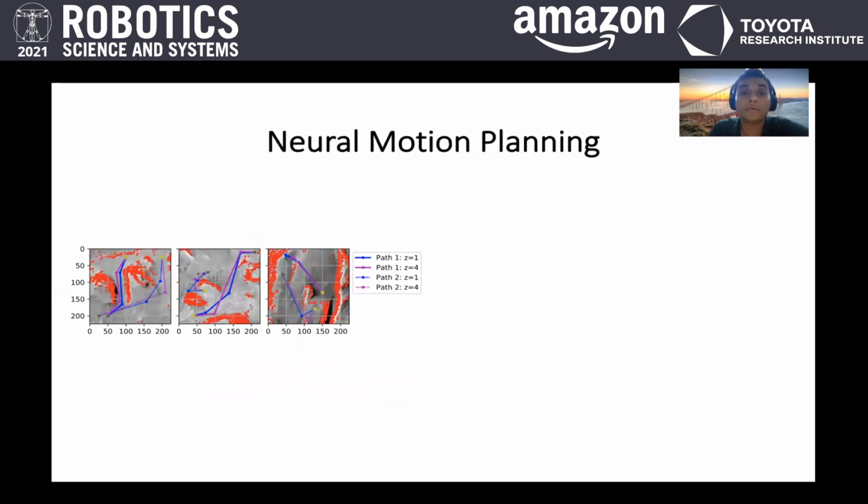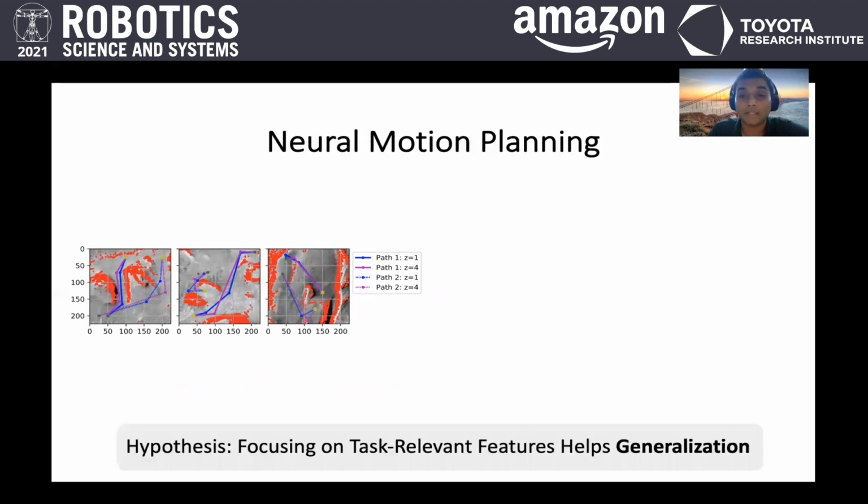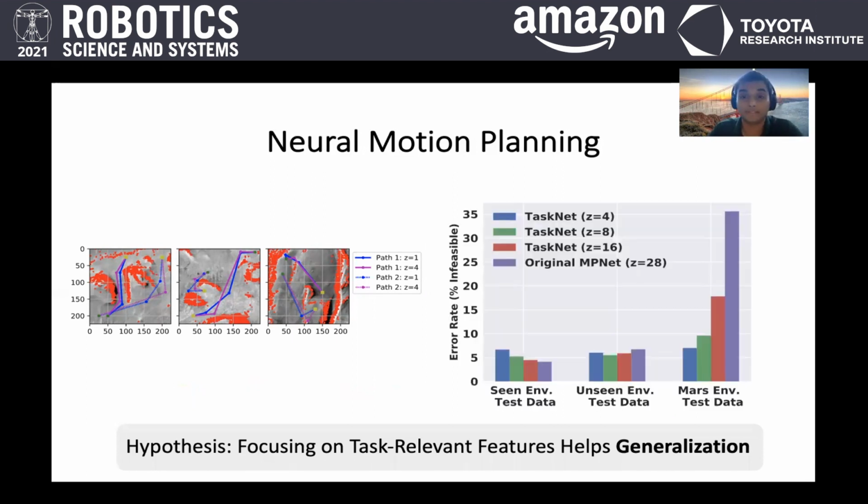And moreover, our approach generalizes to neural motion planning problems. We also hypothesize that focusing on actionable task-relevant pixels allows generalization to new domains. And we show this on an example of Martian terrain planning.